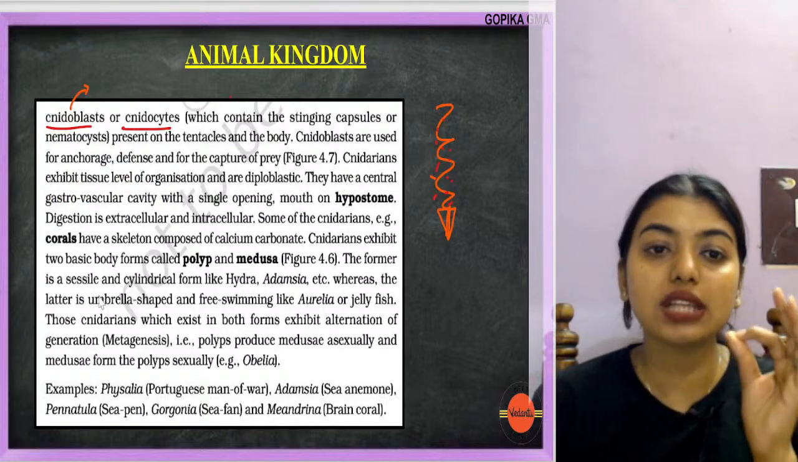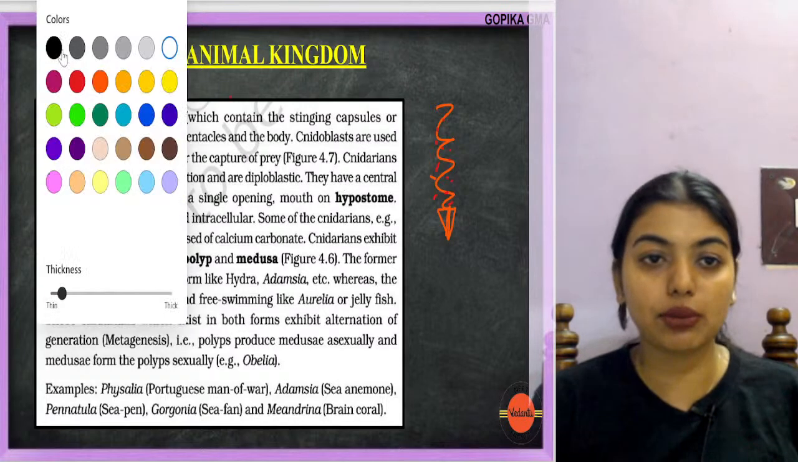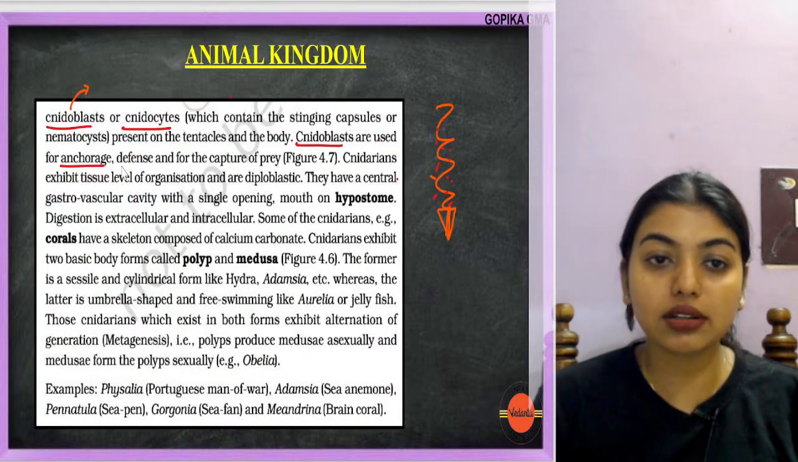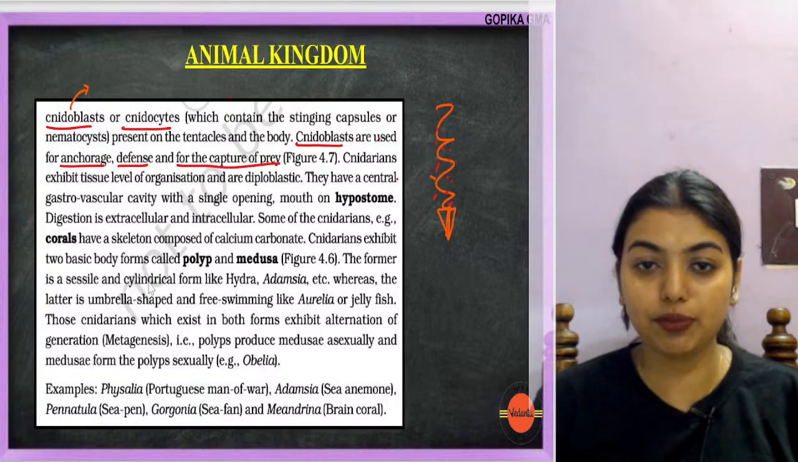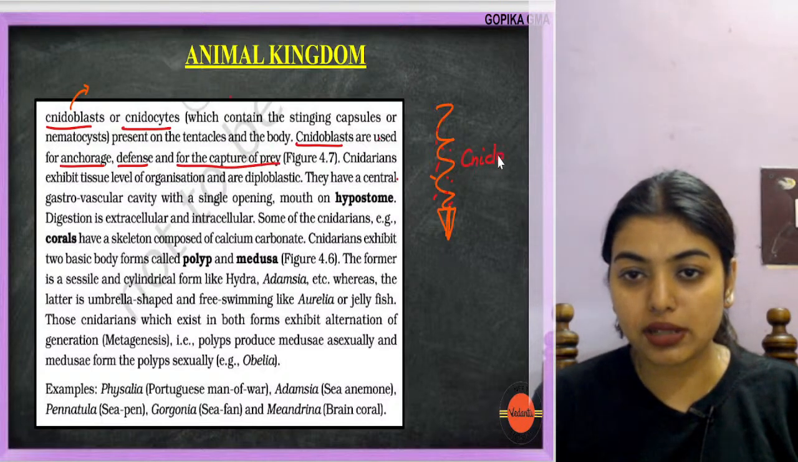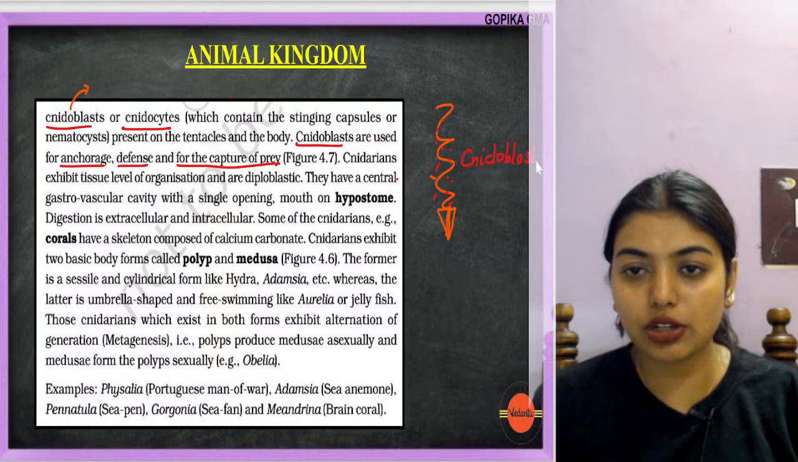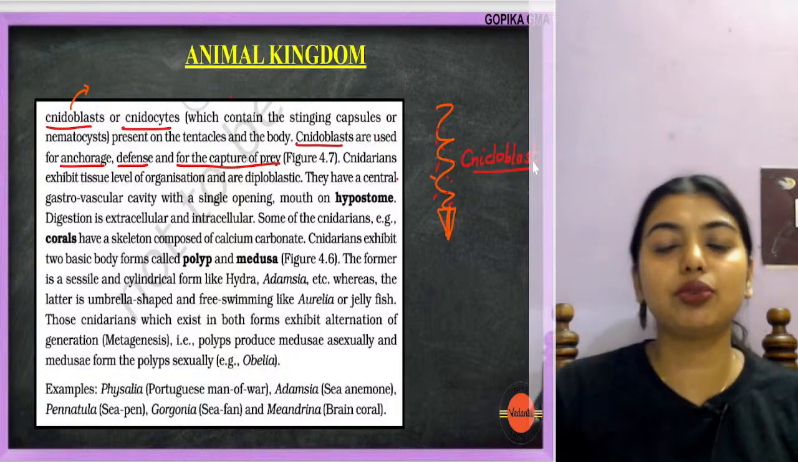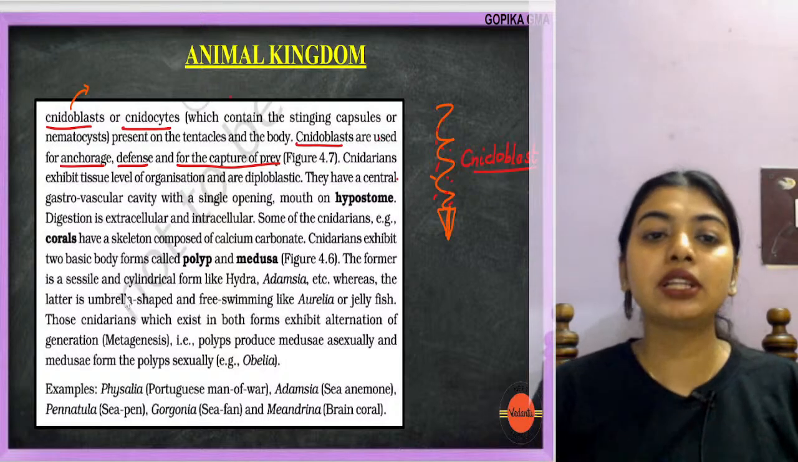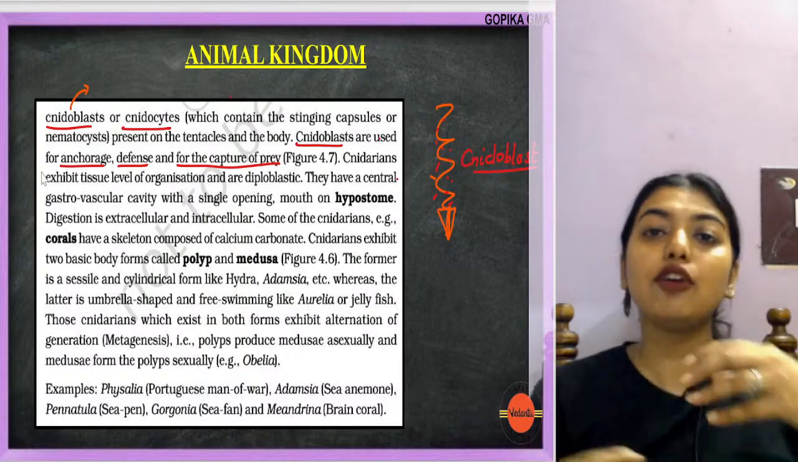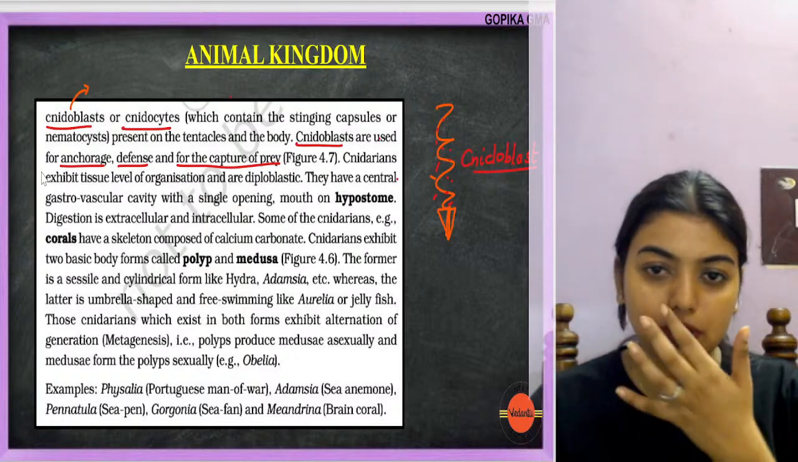Now cnidoblasts are used for anchorage, defense, or capture of prey. This is what a cnidoblast is. You can google and see how a cnidoblast looks. You will understand it is a thread-like structure that goes around and catches the prey. It can be used for holding, like anchoring to some place, for defense, as well as for capturing the prey.